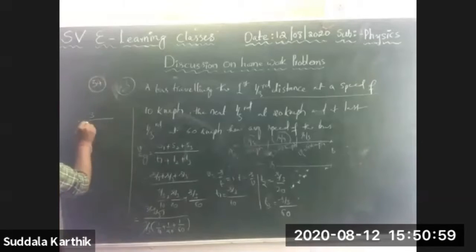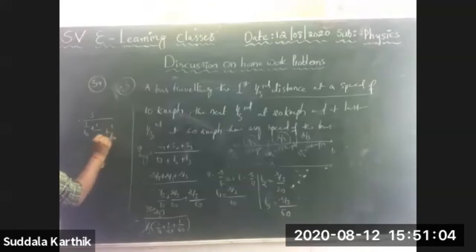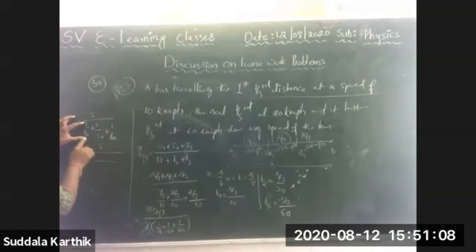In the denominator, 1 by 10 plus 1 by 20 plus 1 by 60. I am taking the LCM in the denominator only. The LCM of 10, 20, 60 is 60, Nana.